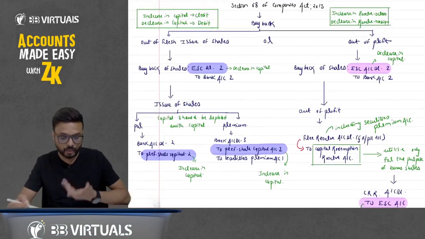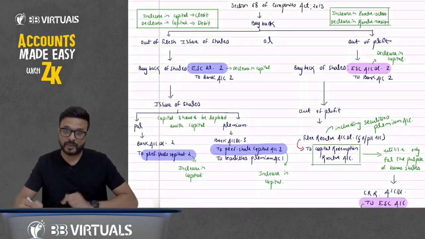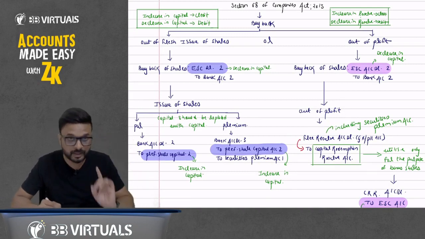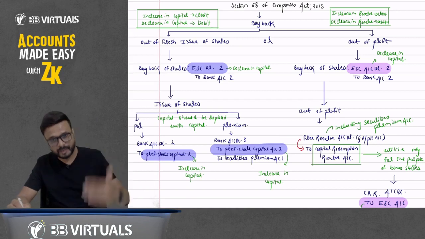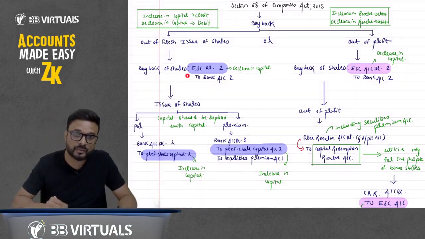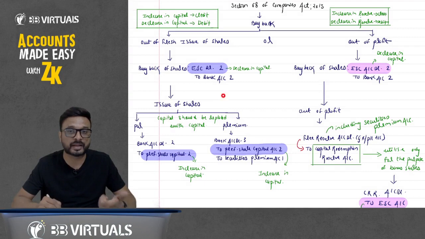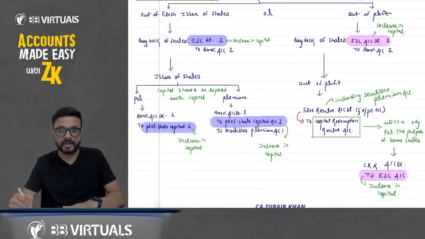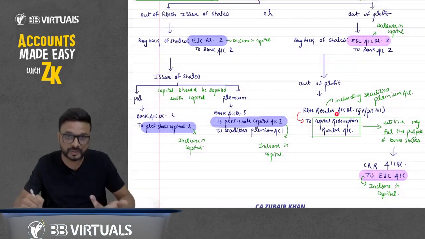What do we mean by out of an issue of shares? We issue fresh shares in the market. It will come in detail when we solve the questions. With whatever amount we have cancelled the capital, the same amount we have to increase by capital. So the replacement of capital should be with capital. Out of profit means we cancel the capital when we do the buyback, but there is no fresh issue of shares in the market.